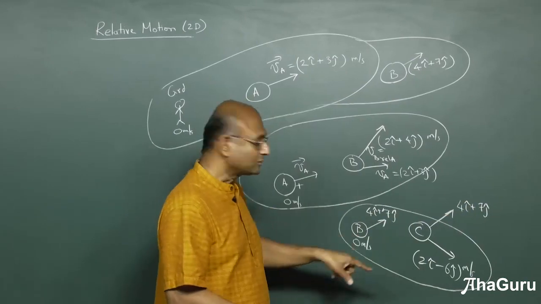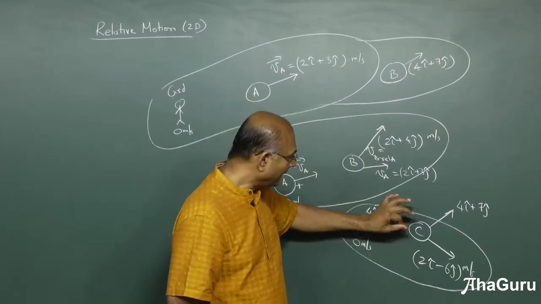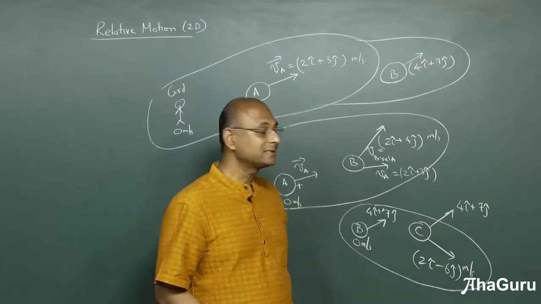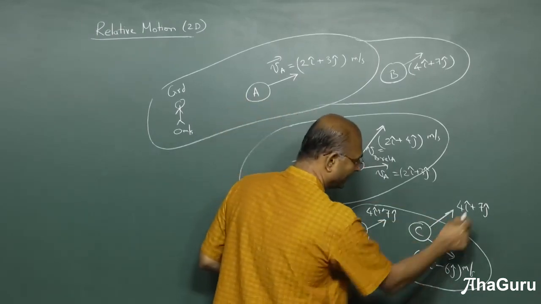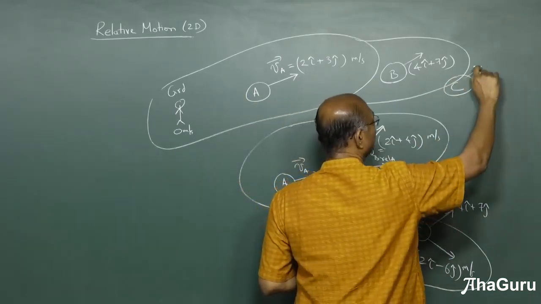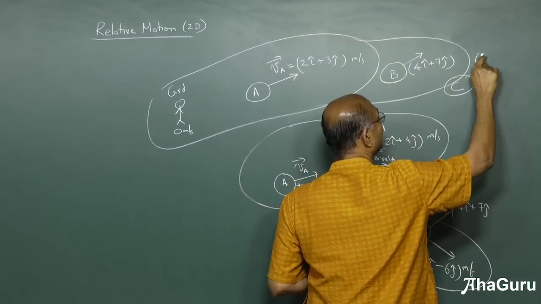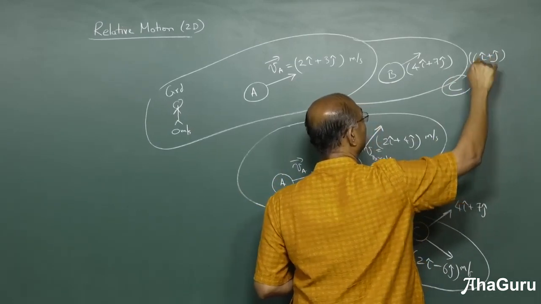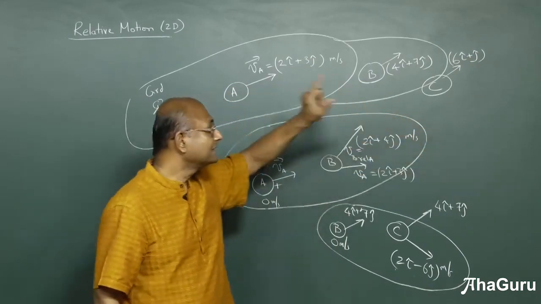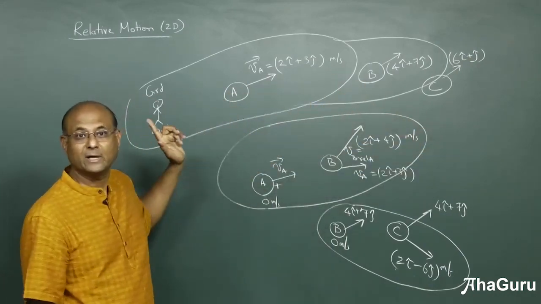to C as well. So if I did that, then I am going to get 2i plus 4i, 6i plus j. So 6i plus j. So that means in this diagram, if you take C, C's velocity is going to become 6i plus j meters per second. Now you've got everybody in the same diagram. That is C's velocity relative to the ground.